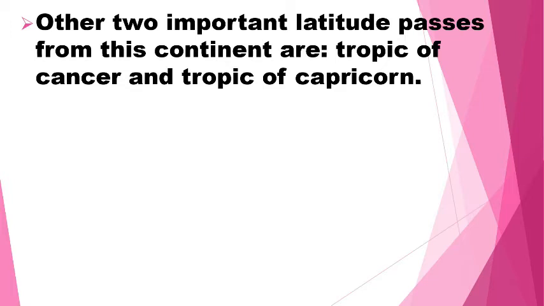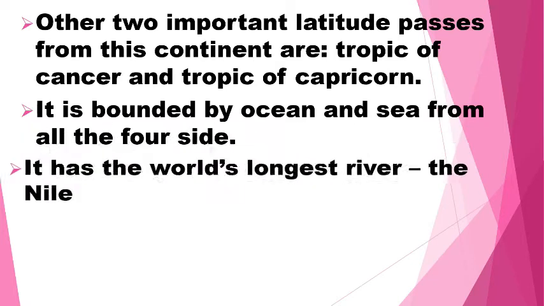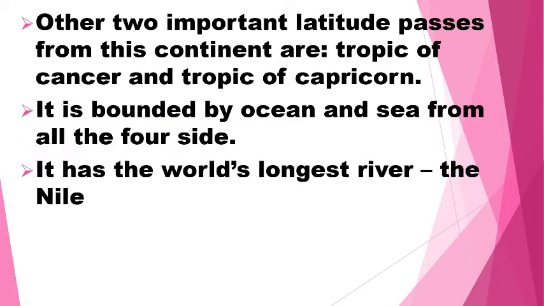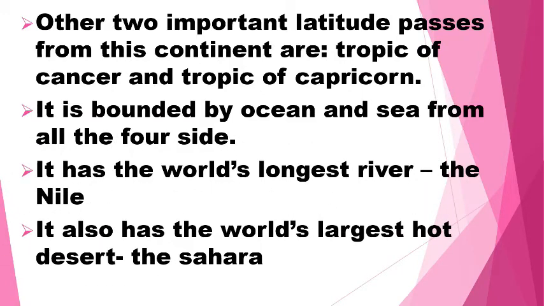The other 2 important latitudes that pass through this continent are the Tropic of Cancer and the Tropic of Capricorn. It is bounded by ocean and sea on all 4 sides. It has the world's largest river, the Nile. It also has the world's largest